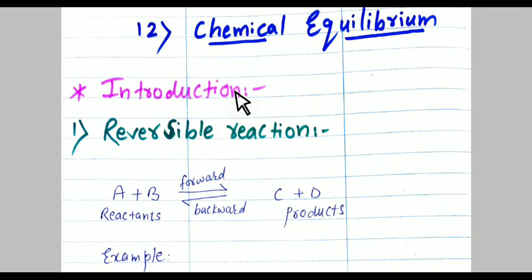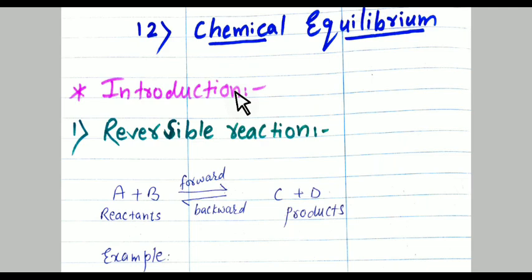If the substances, reactants and products, involved in the reaction exist in a single phase, the reaction is a homogeneous reaction. What does it mean? If all the reactants and products are in the same phase, for example all in the gaseous phase, all in the solid phase or all in the liquid phase, it is called a homogeneous reaction.